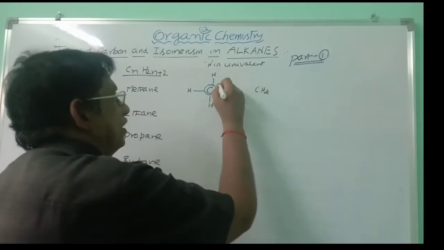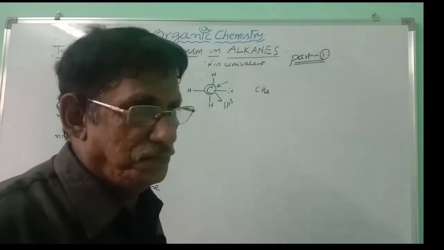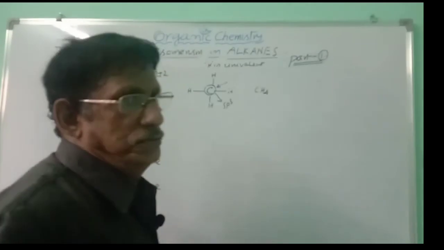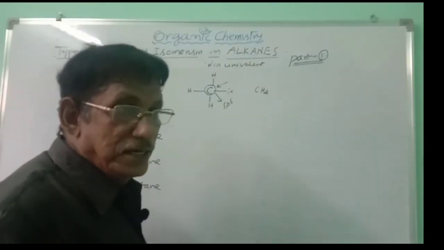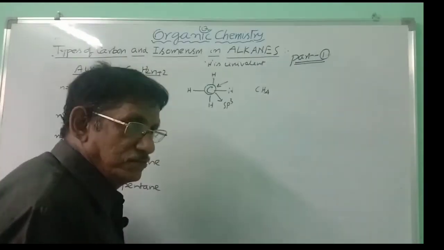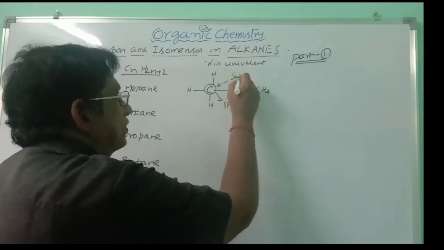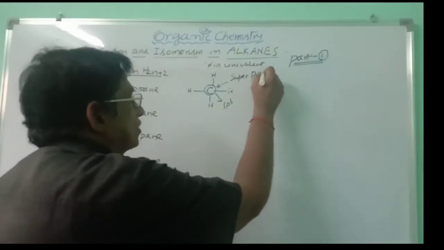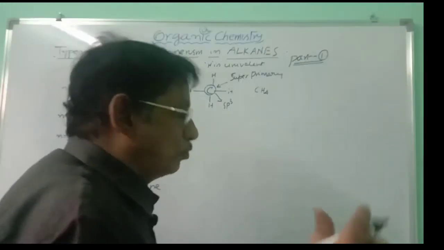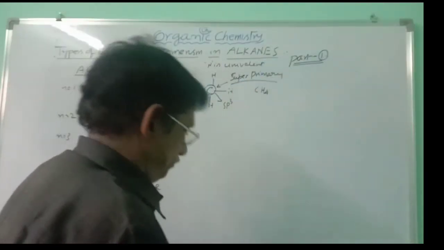Here, this carbon, if you take, is it primary, secondary, tertiary, quaternary? No. This carbon is not attached to any other carbon, itself is present alone. And beyond primary carbon, there is no classification, and that is why when carbon alone is present, without attaching to any other carbon, then that carbon is termed as superprimary. It is called superprimary carbon. So carbon in methane belongs to what? You will be asked like that. It belongs to always superprimary carbon.